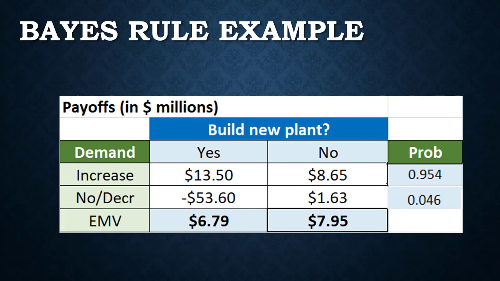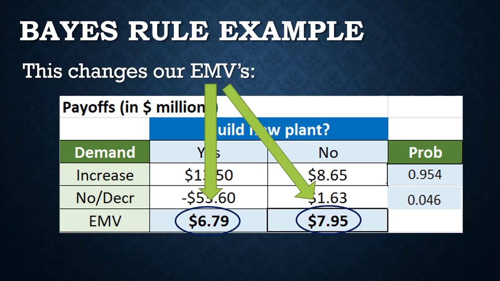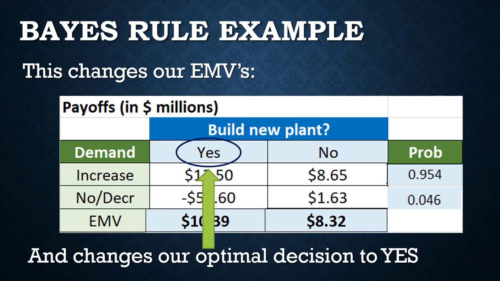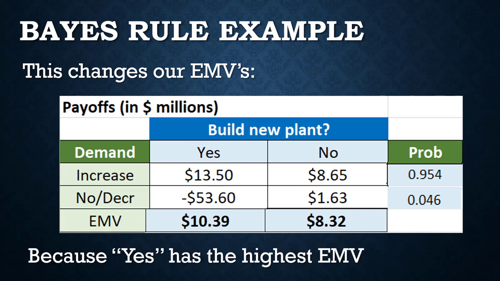And this changes our EMVs. They are going to change now to 10.39 and 8.32, which then changes our optimal decision to yes, where our optimal EMV is that 10.39 million.